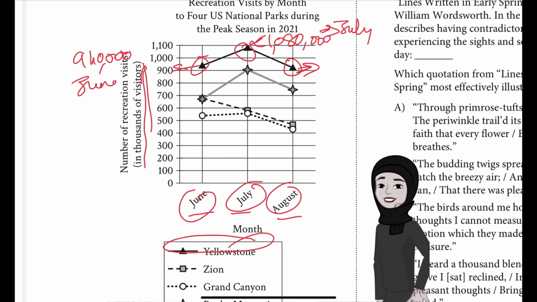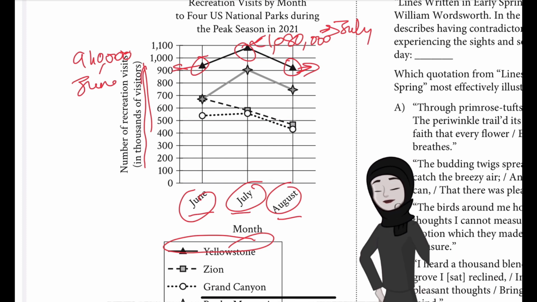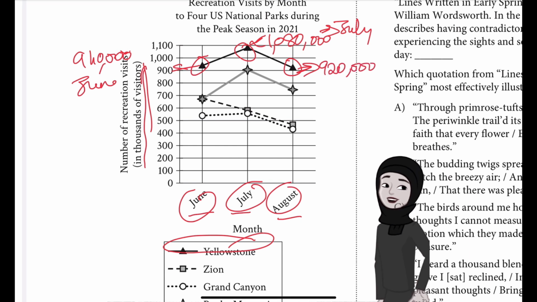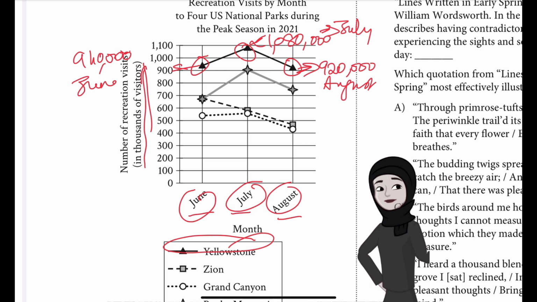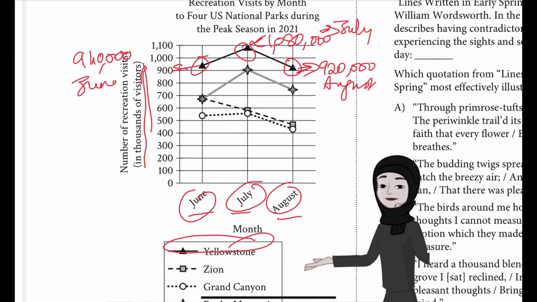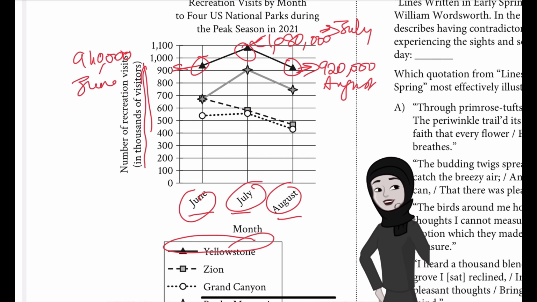That is very close to 900. And we can say about 920,000. This is for August. So in all 3 months, the number of visits to Yellowstone was higher than the number of visits to any other park in each month. You can see that it is highest in Yellowstone only. All the others are below that only in the graph.